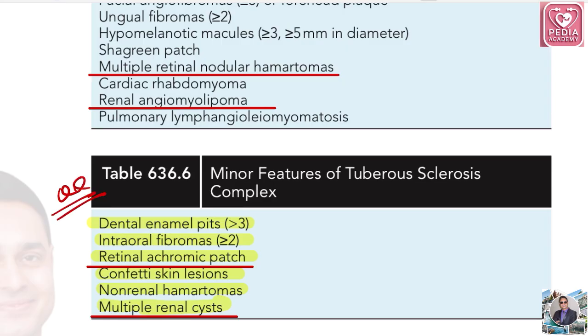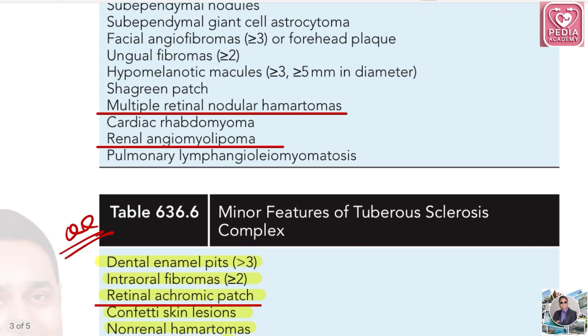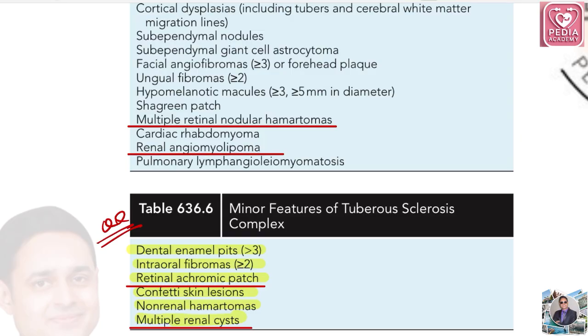Okay, why I'm saying you just mug them up is because many questions have been asked on which is a major criterion and which is a minor criterion. If you happen to remember these minor features of tuberous sclerosis complex, automatically you can rule out the major features. So we'll go through the major features also, but just for comparison, multiple retinal nodular hamartoma is a major feature. Retinal achromic patch is a minor feature, just a differentiating factor system wise.